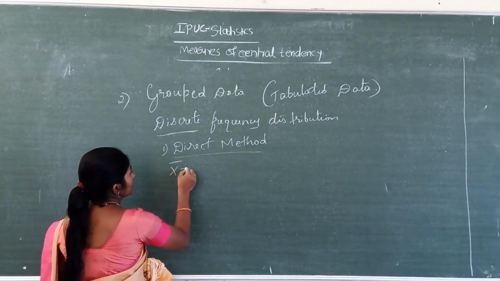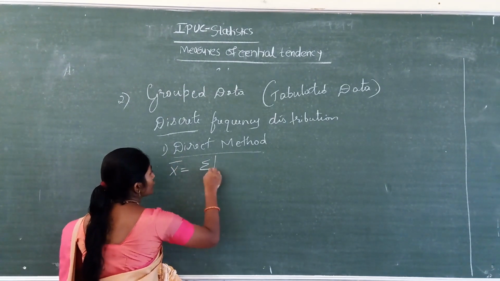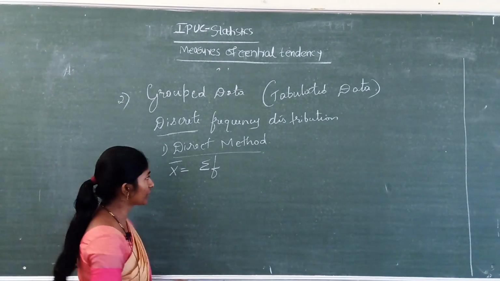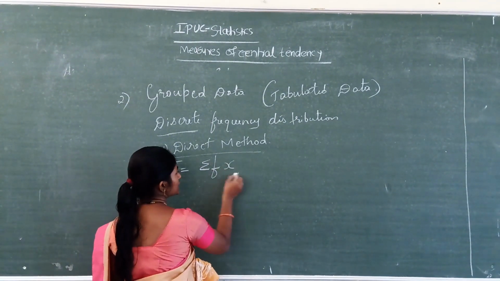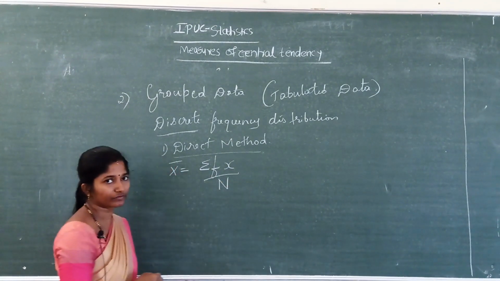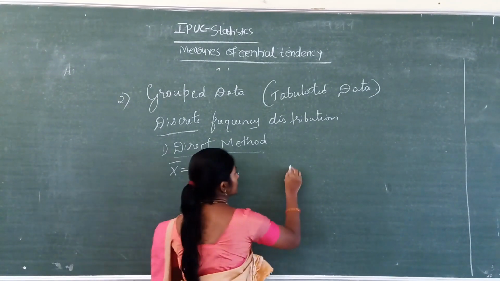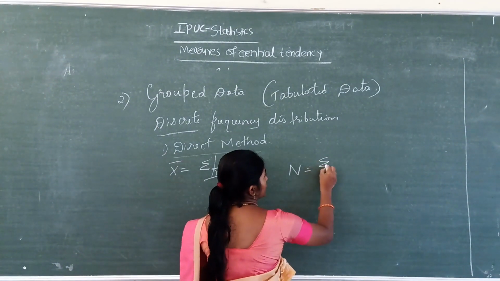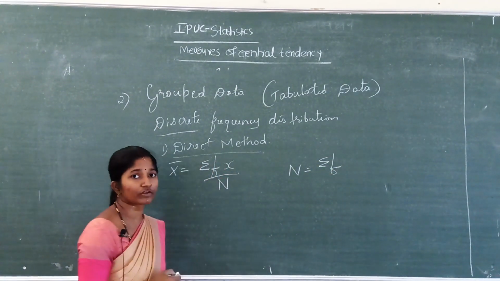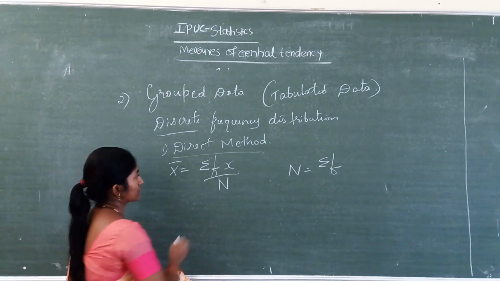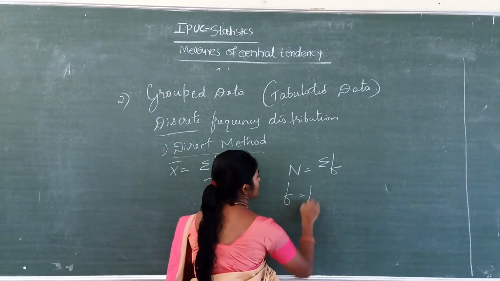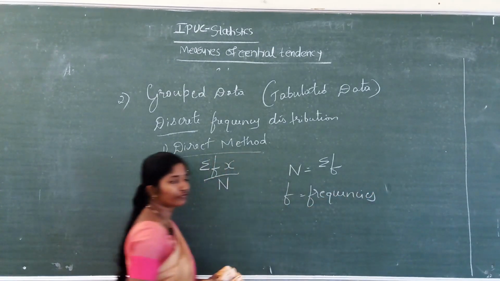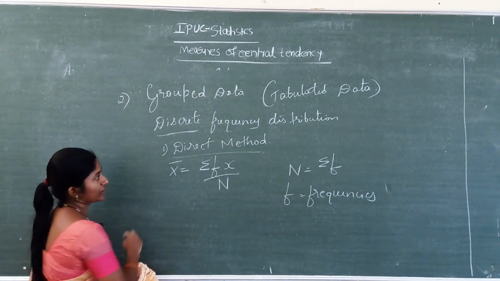X bar equals, we have to take the frequency. In the discrete case, frequency is given, therefore x bar equals summation f into x divided by capital N. What do you mean by N here? N means summation f, that is the total of the frequencies. F is the frequency. So this is the direct method.